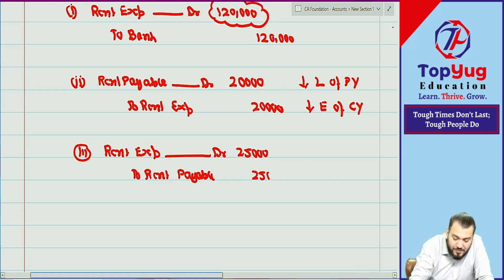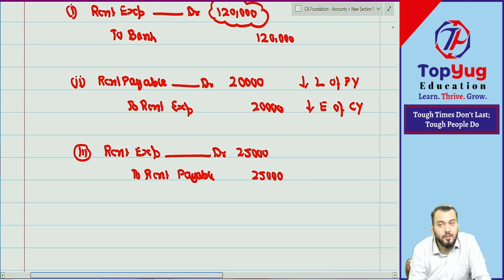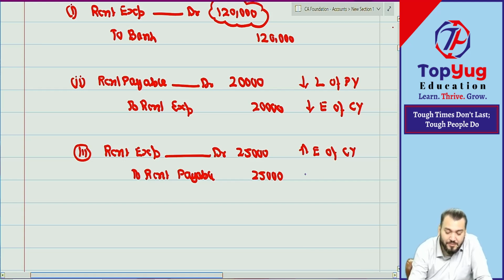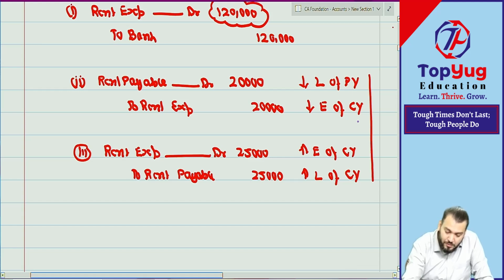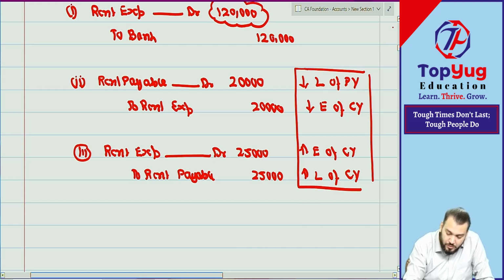25,000. Who will explain? Who will explain? Increase in expense of which year? Current year. Very good. Then increase in liability of which year? Current year. Very good. Now it becomes a perfect explanation. Correct? So you are also writing this now. Understood?